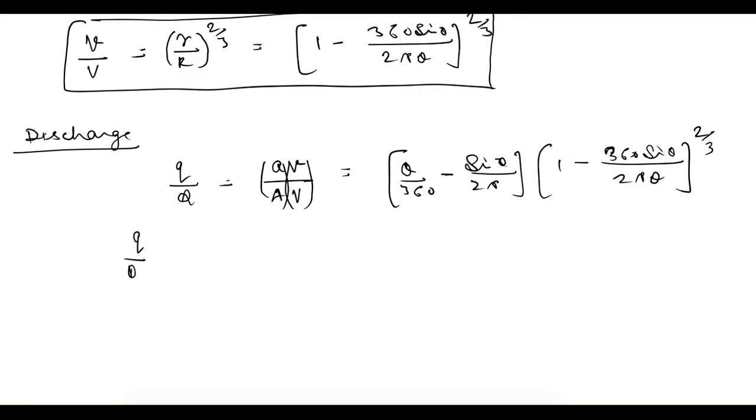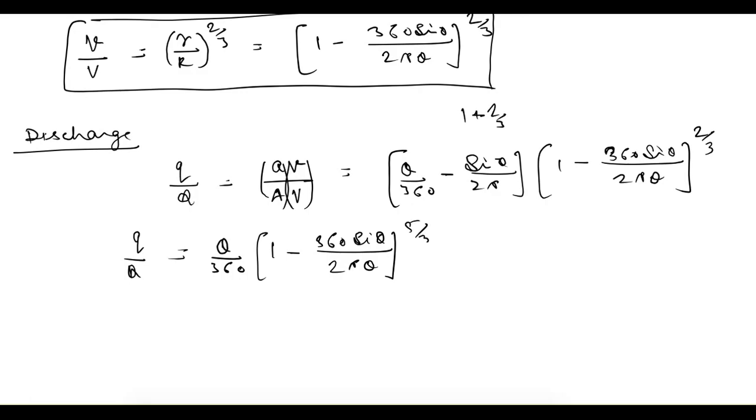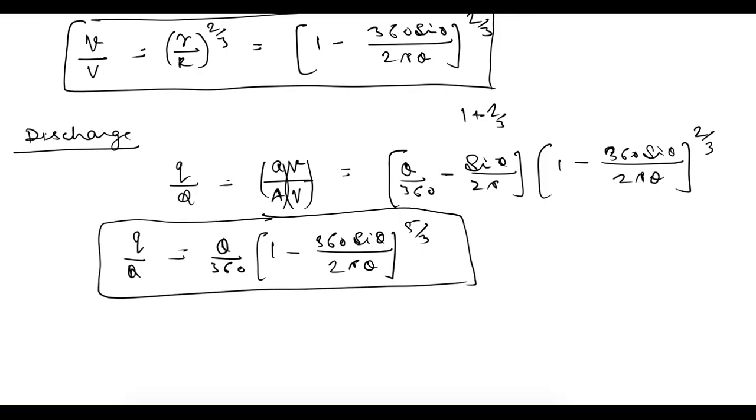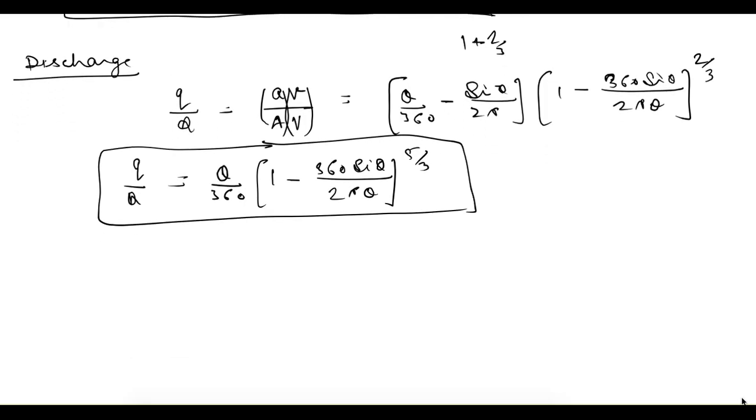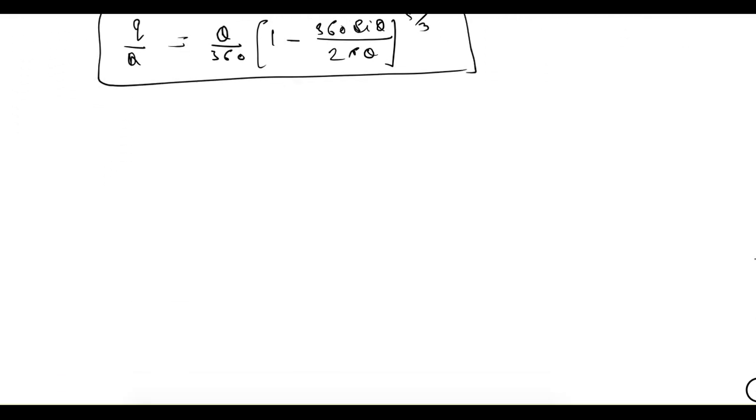And if this theta by 360 is taken common, then this whole will be 1 minus 360 sine theta divided by 2 pi theta to the power 1 plus 2 by 3, that is 5 by 3. So this is for discharge. So these formulae can be used for the design of partial flow condition.